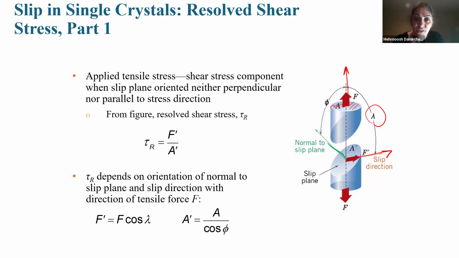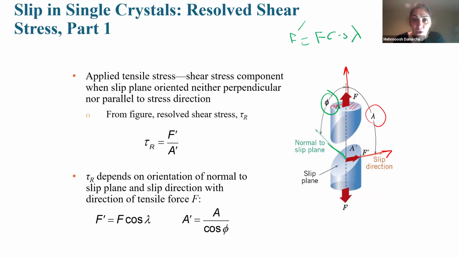It is this direction, and the angle between the applied stress and the normal to the slip plane we show by phi. If we have F, what is F prime? F prime is the component of F in that slip direction. So F prime will be F cosine lambda, agree?